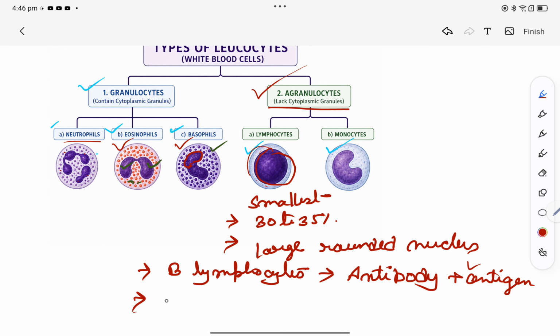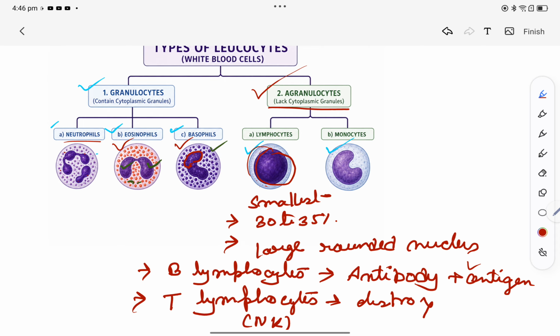And the second type of cells are T lymphocytes. They directly destroy antigen containing cells. They have cells like NK, that is natural killer cells.